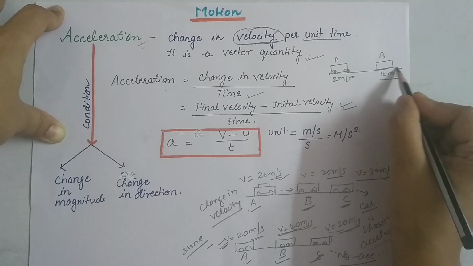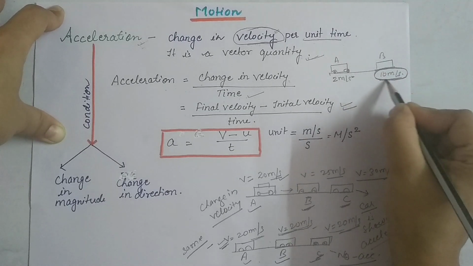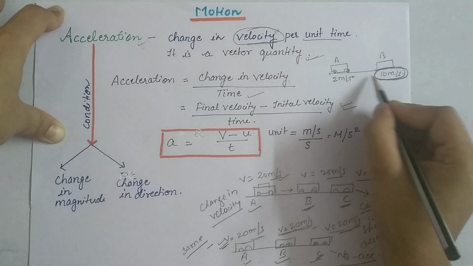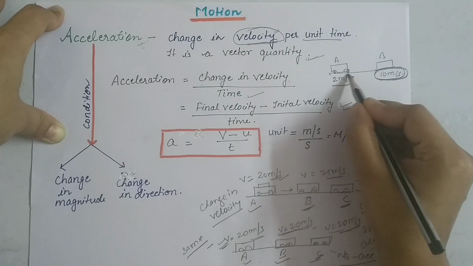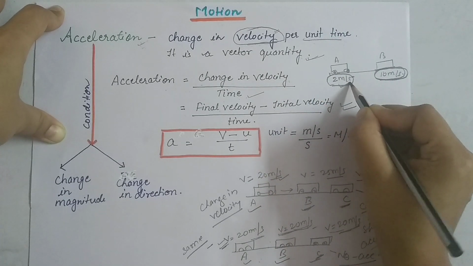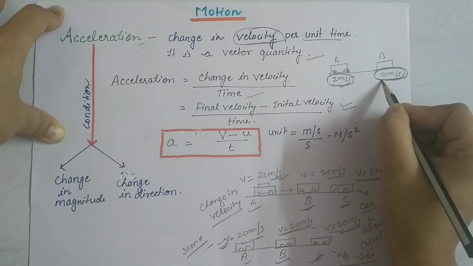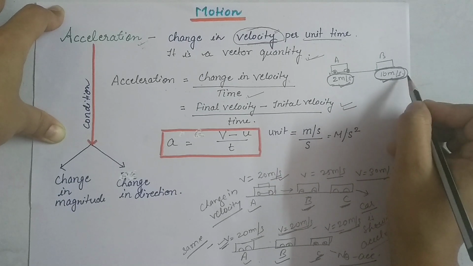So here this is the final velocity, and here is the initial velocity when the car started and when the car reached the final position.